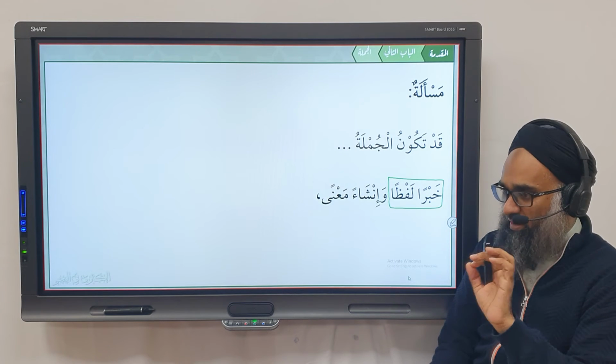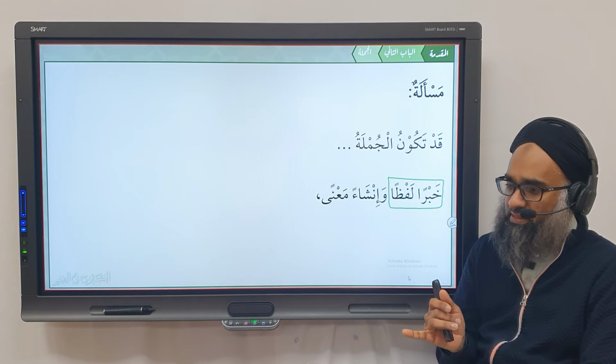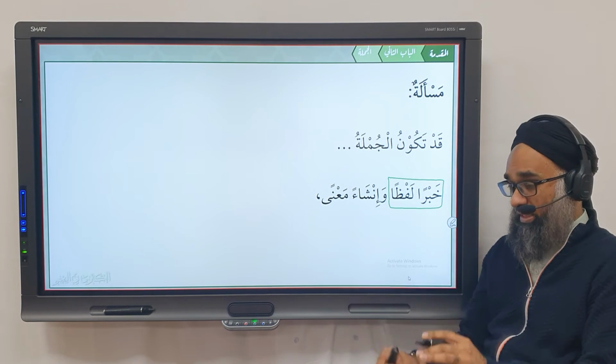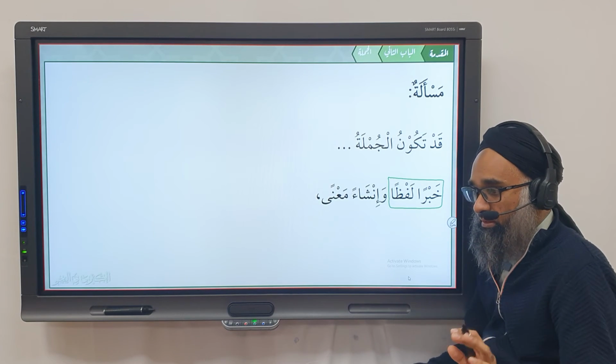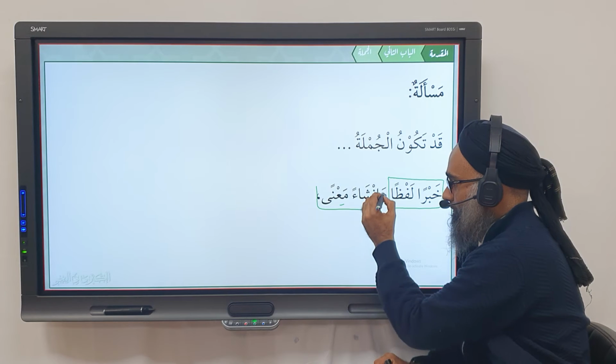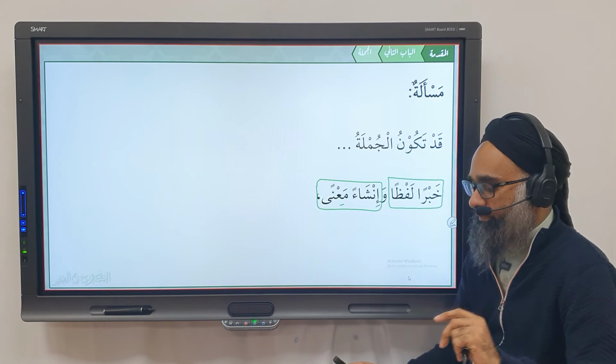mubtada, khabar, fa'il. It's not an amr, it doesn't have the sigha of ighra, doesn't have the sigha of nahi, doesn't have the sigha of any of those. Yes? So in terms of the lafz, what is it? It is a khabar. But in terms of the meaning, what is it? Insha. In terms of meaning, it is insha.